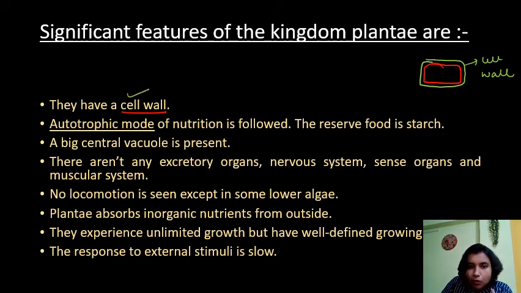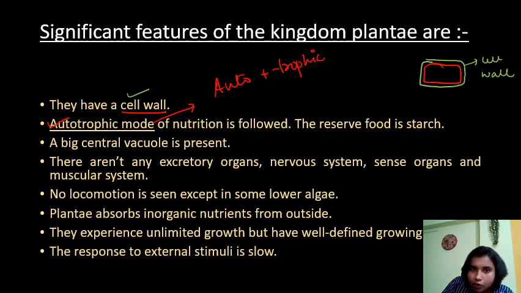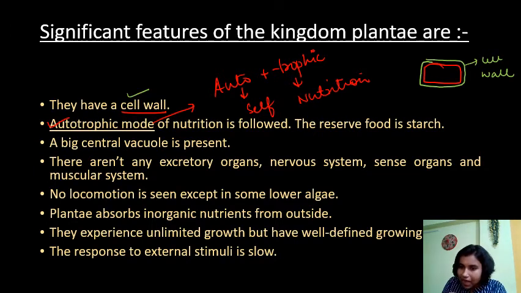Next, autotrophic mode of nutrition. You can see this word is a combination of two words, that is auto plus trophic. Auto means self. Trophic means nutrition. So these are basically the plants which actually make their own food. So we call them autotrophic.